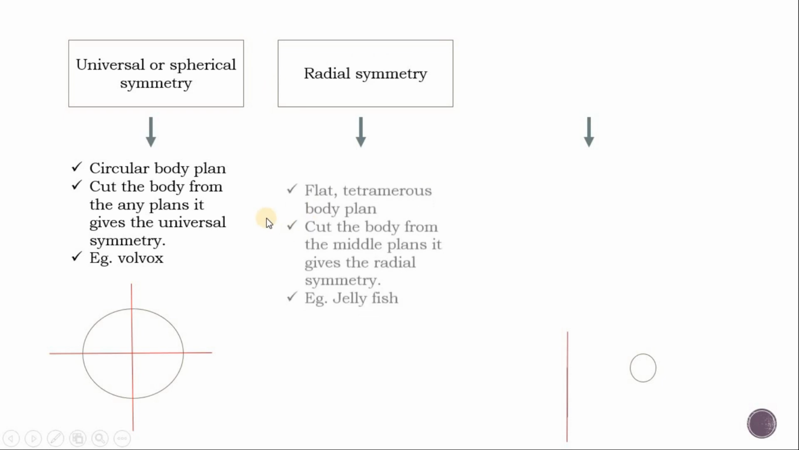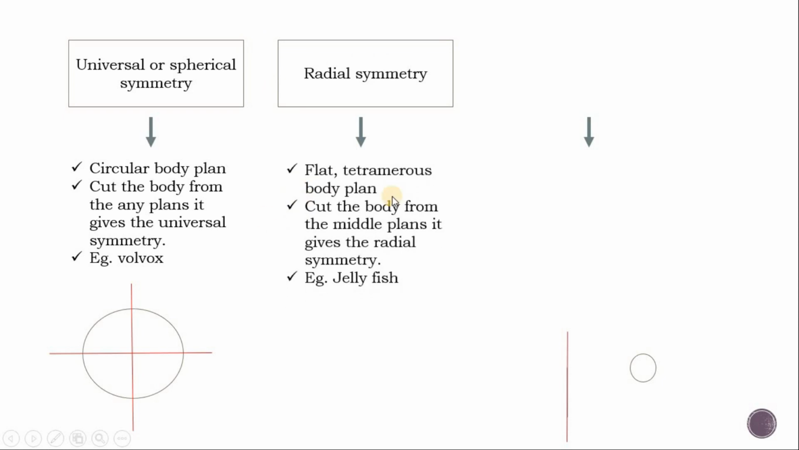Second one is radial symmetry. The body plan of the animal is flat, tetramerous or pentamerous. We can cut the body from the middle plane. It gives radial symmetry. Example, jellyfishes. We can cut jellyfish from the middle, and they give radial symmetry. For tetramerous and pentamerous animals we can cut from different sides of the body plan. They give us a similar symmetry, also known as radial symmetry.